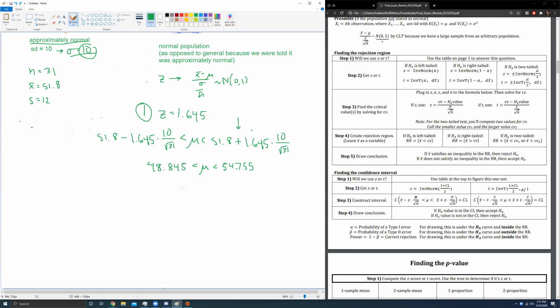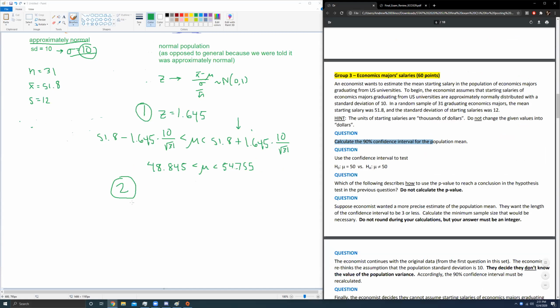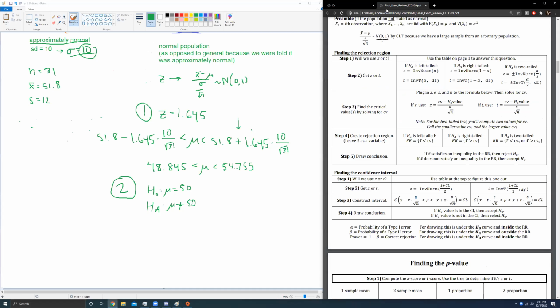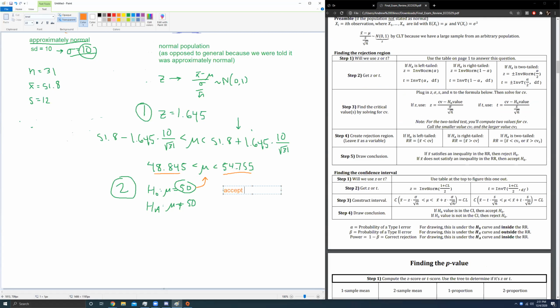Now we have to draw a conclusion because that is the next part. Question 2 says, what is the conclusion of the test? If we're going to test the hypothesis test, H null mu equals 50 versus HA, mu not equal to 50. How do I do that test? Well, this is what the cheat sheet says. If the null hypothesis value is in the confidence interval, then accept the null hypothesis. If the null hypothesis value is not in the confidence interval, then reject. Well, our null hypothesis value is 50. 50 is between 48 and 54. So with that in mind, we are going to accept the null hypothesis.